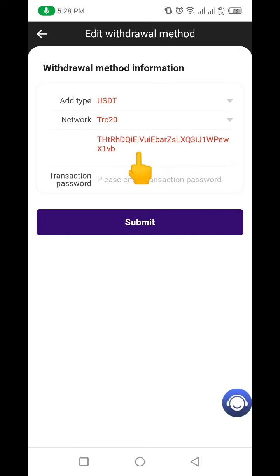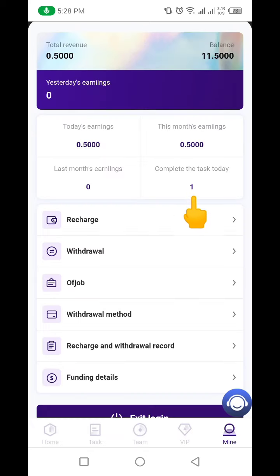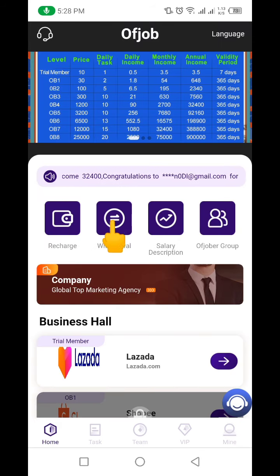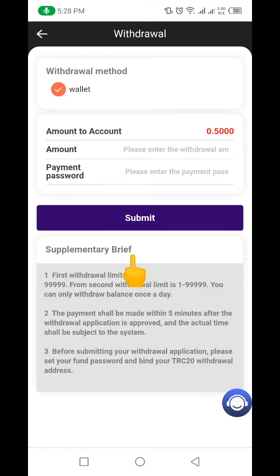So what you're going to do is this: you just go to, be it your Trust Wallet, your TronLink, or wherever you're going to be sending money from. You just pick your wallet address, then you come here, make sure it is USDT TRC20. Then you paste your wallet address and click on submit. Okay, then it will be submitted. Then whenever you want to make a withdrawal, all you need to do is come down here where it says withdraw. You can see where it says withdrawal here. Then you just click on this withdrawal.